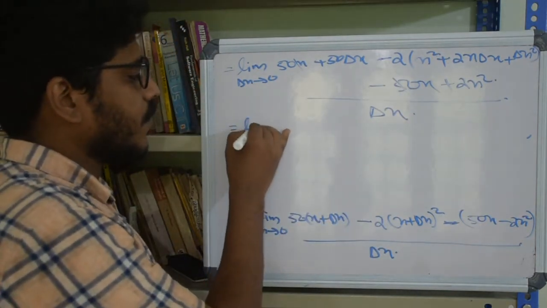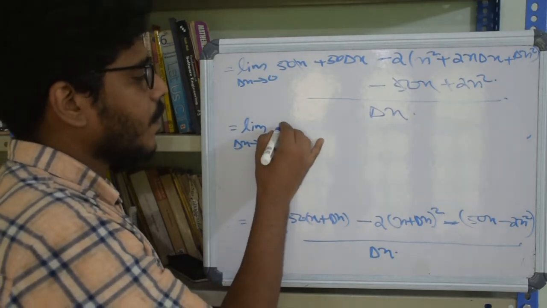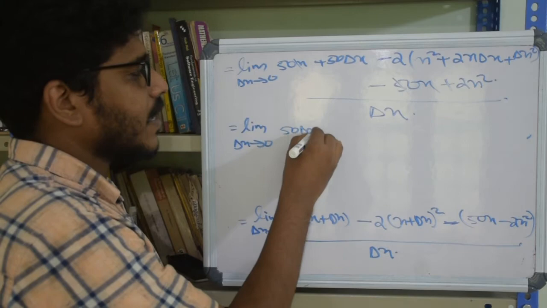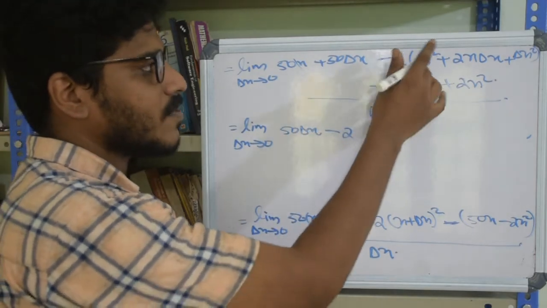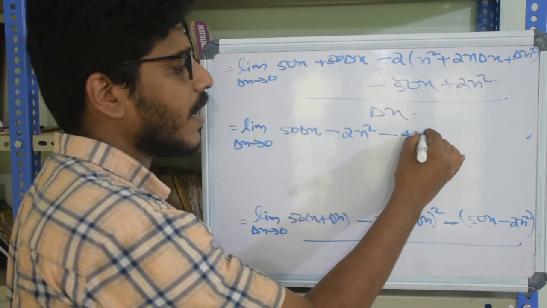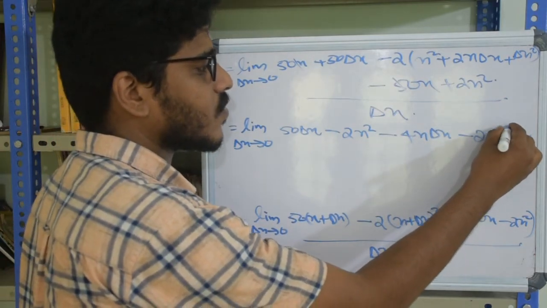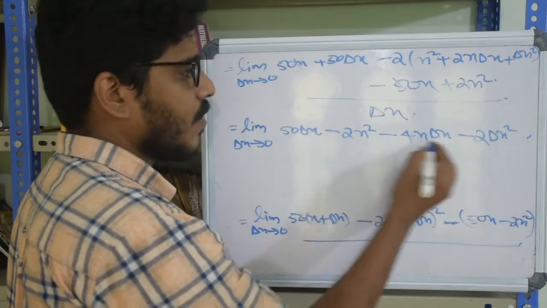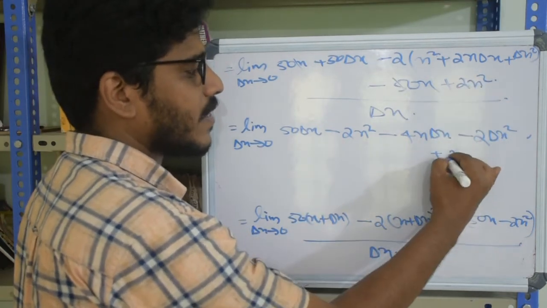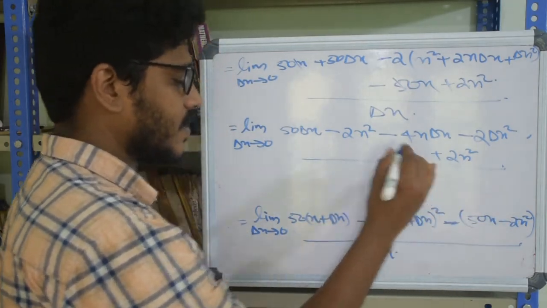So this is equal to limit delta x goes to 0, 50 delta x minus, let's open this bracket up, 2x square minus 4x delta x minus 2 delta x squared plus 2x square, divided by delta x.